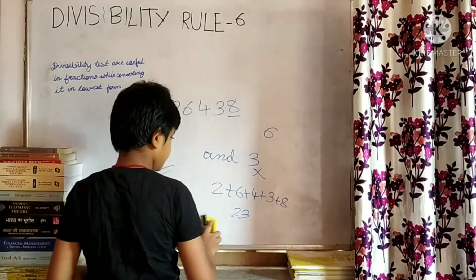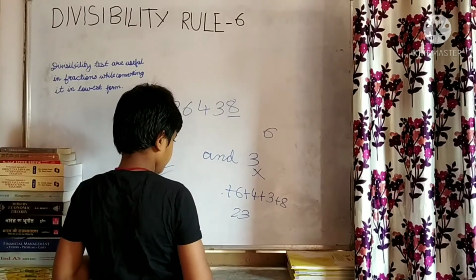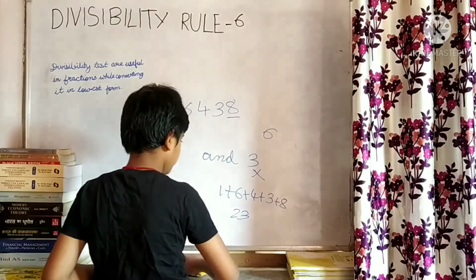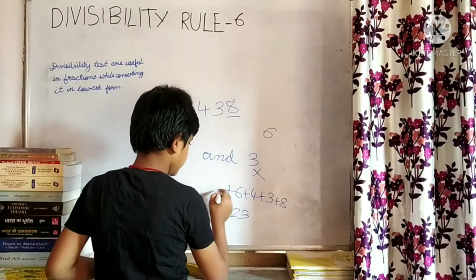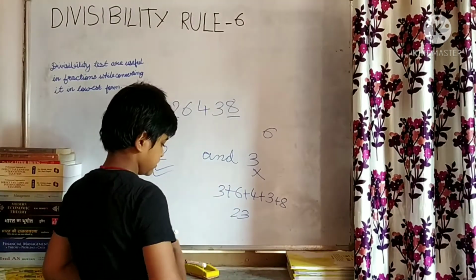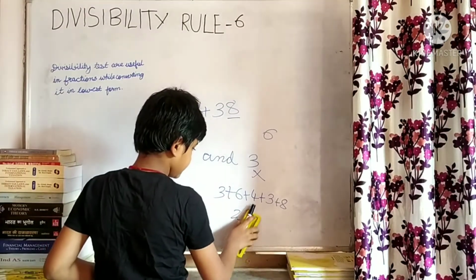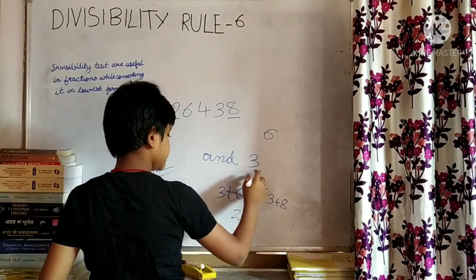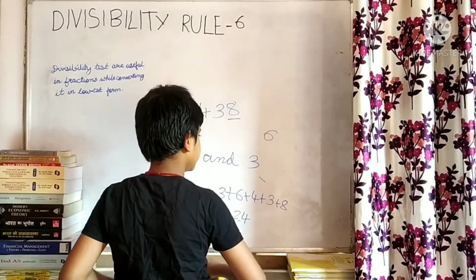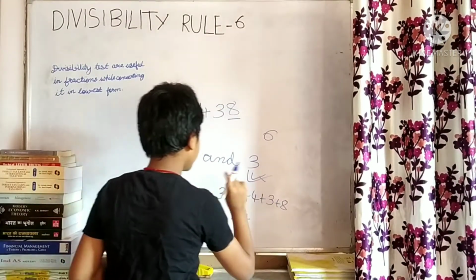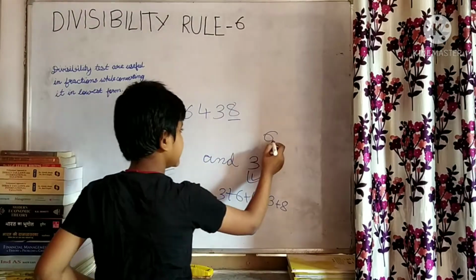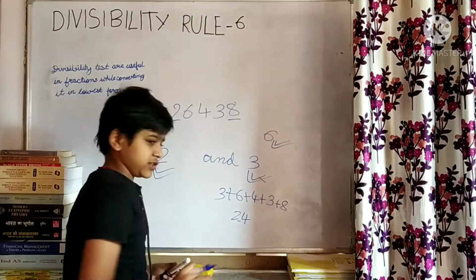If here it would be 3, then it would give me 24, which is divisible by 3. If the number is divisible by both of these numbers, then it is also divisible by 6.